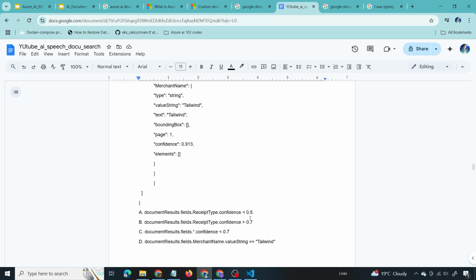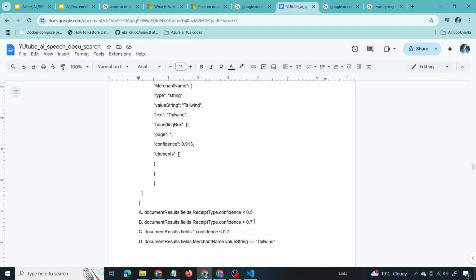documentResults.fields.ReceiptType.confidence less than 0.5. If this condition is met, we should trigger the manual review. So is that correct? This is only evaluating the receipt type. It is not evaluating the merchant name. We have to trigger the evaluation if any one of the fields is having lower confidence. So this is not the correct answer. Now here,